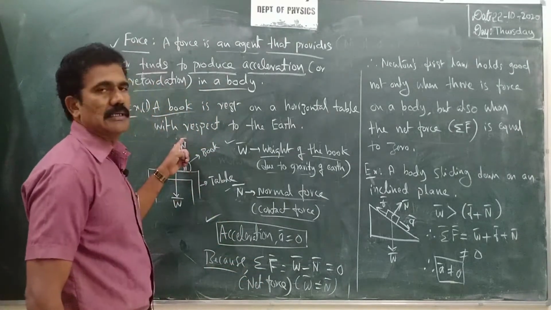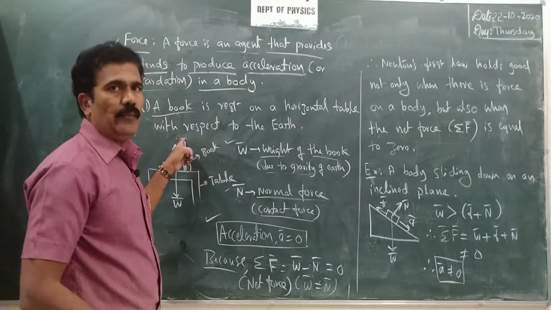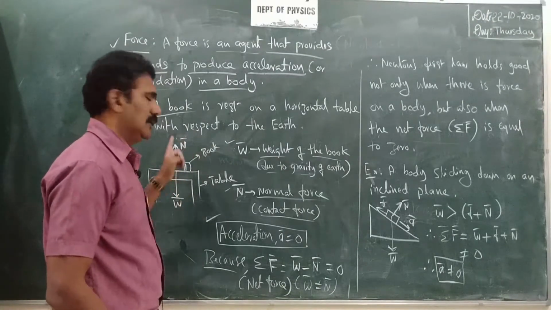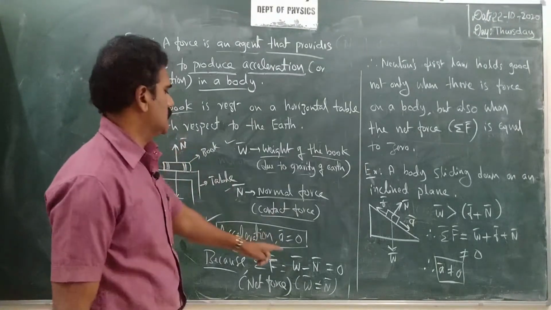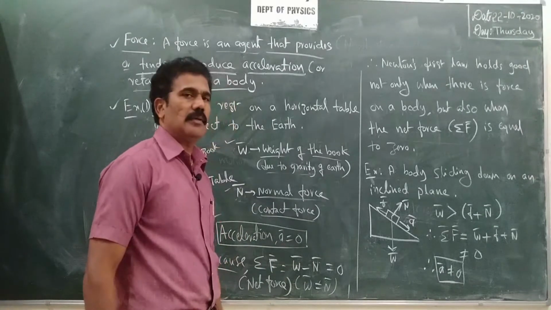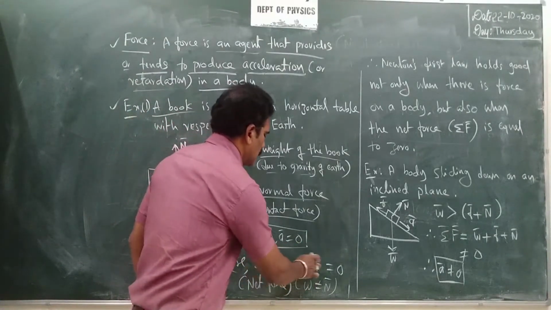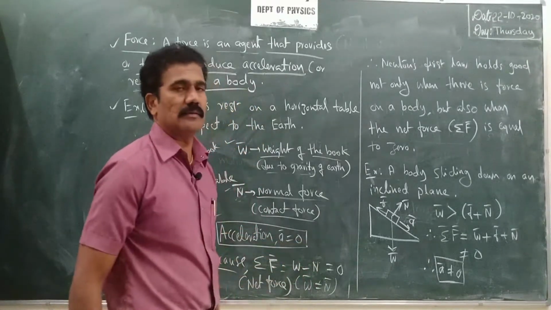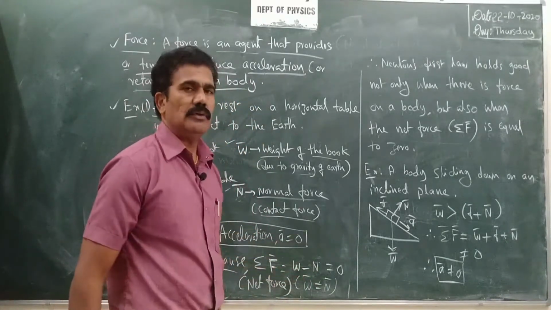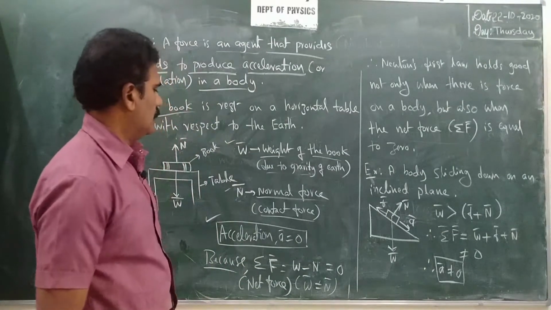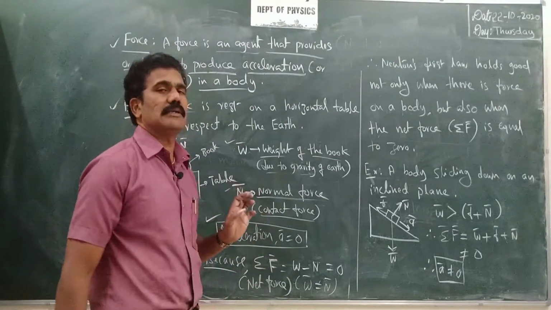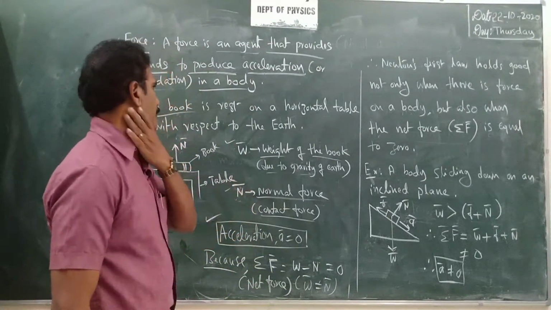W bar and N bar indicate that force is a vector quantity having both magnitude and direction. With respect to direction, you have to consider the negative sign here. Okay, the net is 0. You can even consider just magnitude, like W minus N. Okay, that is equal to 0. So because of this reason, you can say the acceleration of the body is equal to 0.